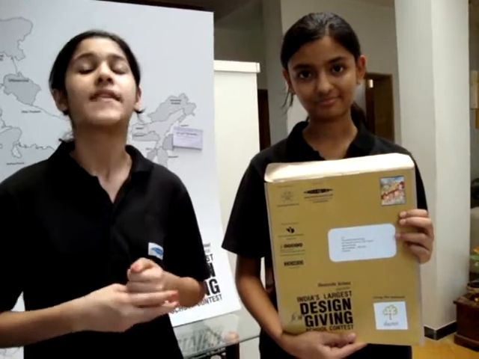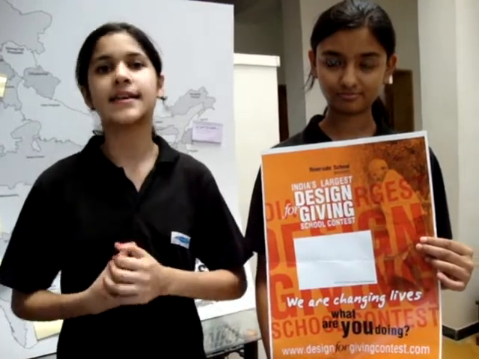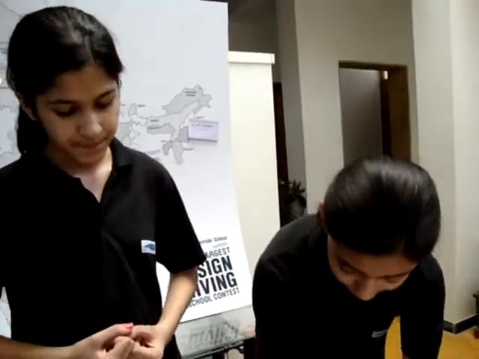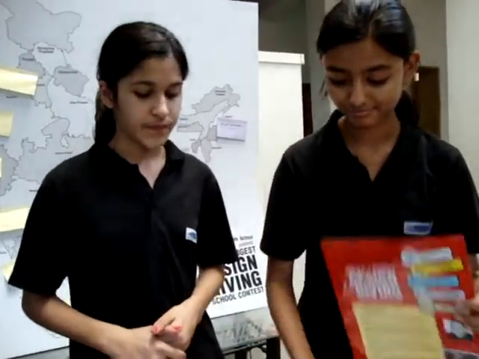It consists of the Design for Giving self-addressed envelope that will carry your documentation to us, the inland participation form that you need to fill up and submit at the earliest, the Design for Giving school poster which you need to put your picture in, and it's a way to motivate and make the children work as a team, the actual Design for Giving toolkit which consists of a step-by-step procedure and a guide. It will tell you what to do throughout, and finally the submission form that you need to fill up, and it will help us know your story of change.